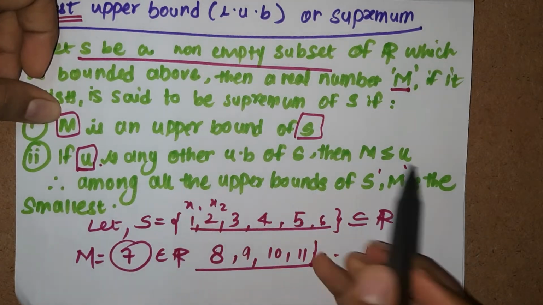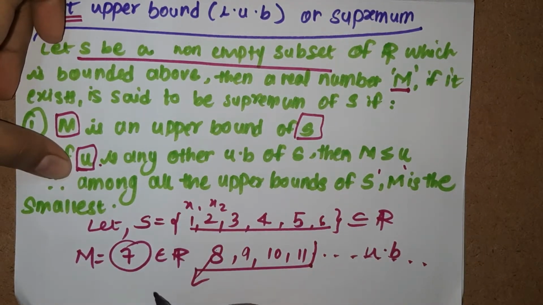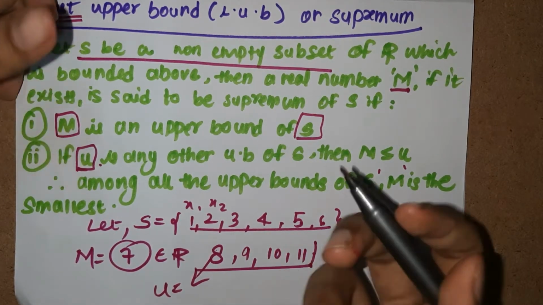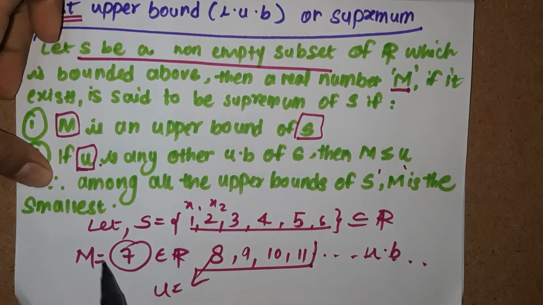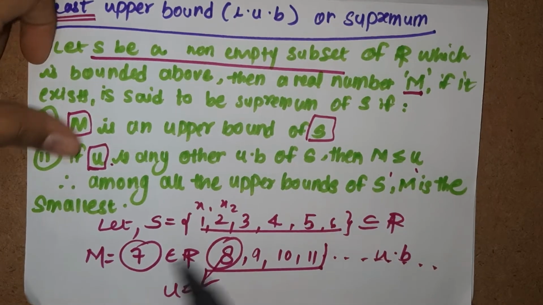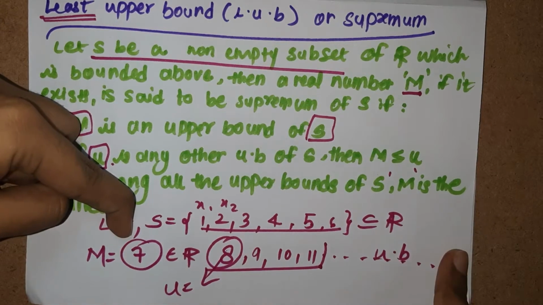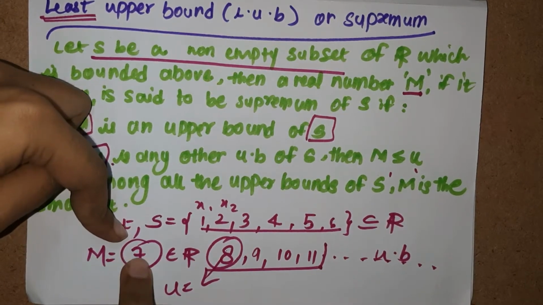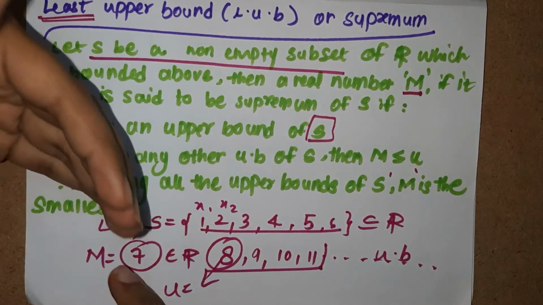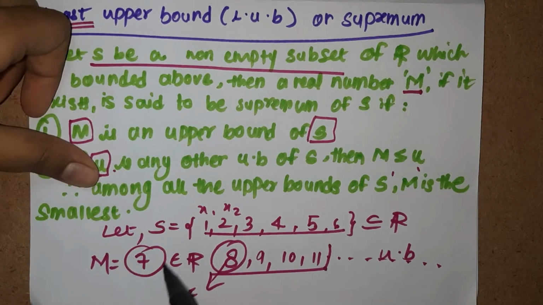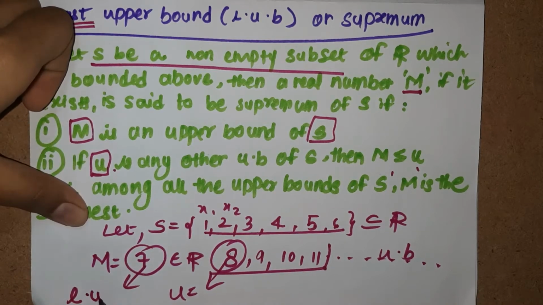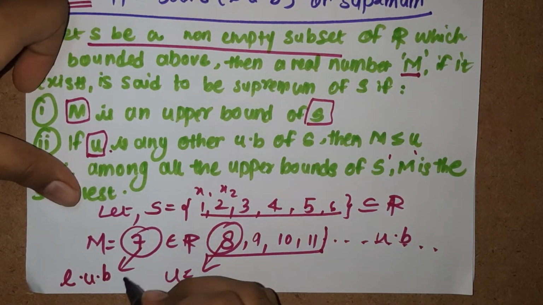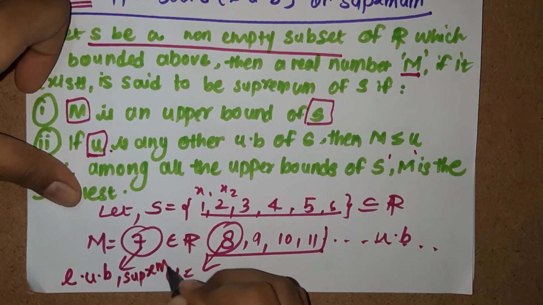If u is any other upper bound, let's just say that u is 8. Okay, u is any other upper bound of S, then m is less than u. Can you see? 7 is less than 8. Can you see m is less than u? It is, right? So the smallest of all of these upper bounds is called the least upper bound. This is the smallest. You can say smallest upper bound. This is the smallest of all the other upper bounds. Therefore, this is called the least upper bound, or it is also called the supremum.